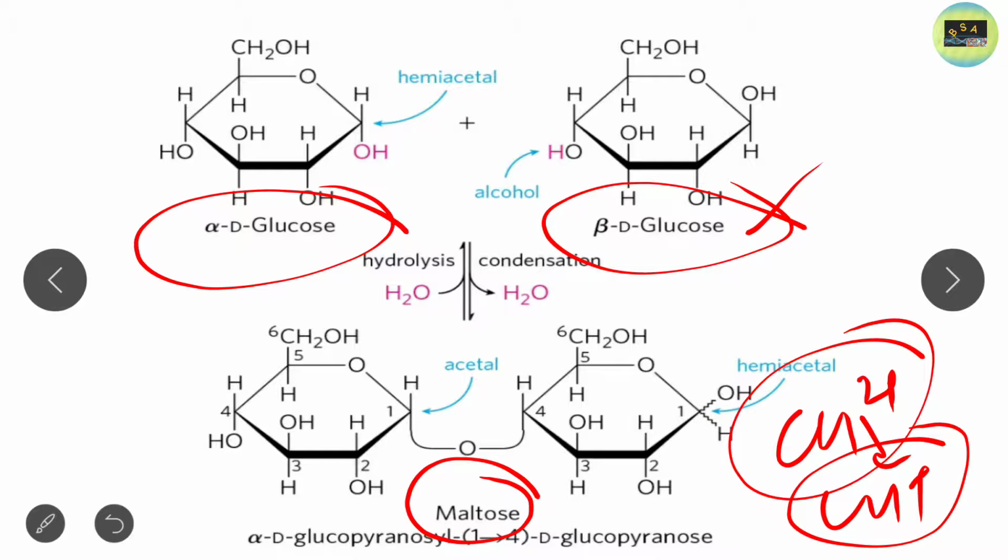be called a reducing sugar, because it contains a free aldehyde group, or you can say it contains a free anomeric carbon, or a free hemiacetal group. So basically you can say that maltose is a reducing sugar.